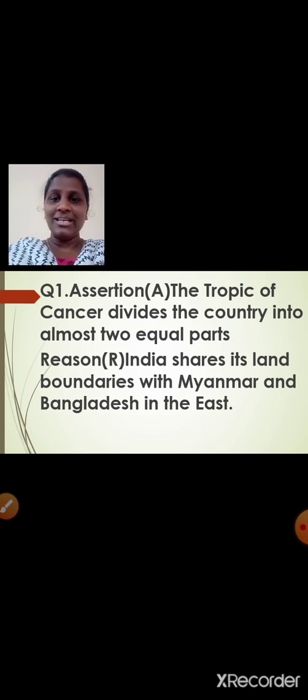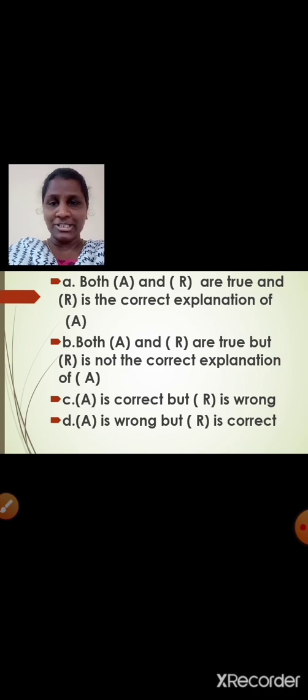So now let us look at the options given. Option A. Both assertion and reason are true, and reason is the correct explanation of assertion. Is that so, students? Let us move on to option B. Both assertion and reason are true, but reason is not the correct explanation of assertion. Option C. Assertion is correct but reason is wrong.